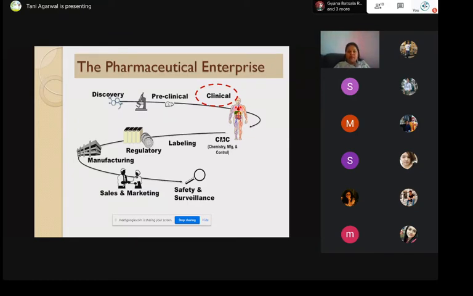And then another important aspect, the labeling, as in what you are going to label your drug as, or how you are going to sell the formulation. Labeling is going to include a lot of information like directions for use.